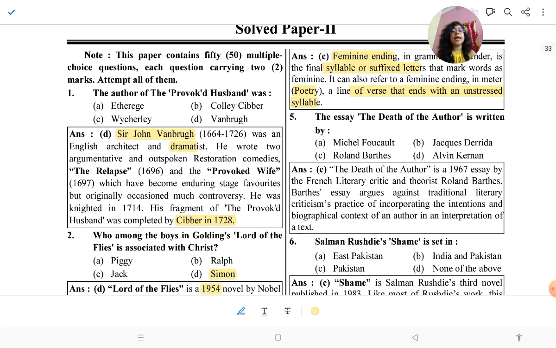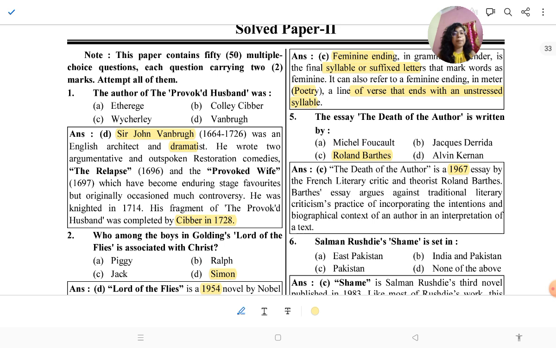Okay, the essay Death of the Author, you know, was written by Roland Barthes. It was written in 1967. Please note down the publication date, because they always ask the date of the text.